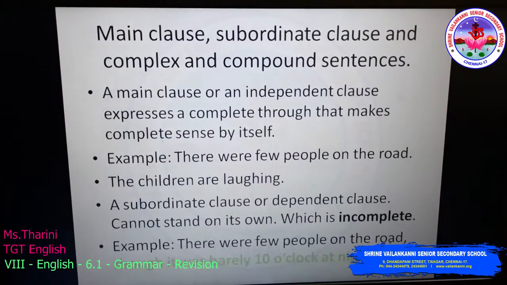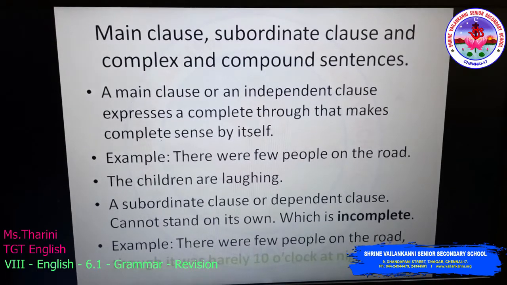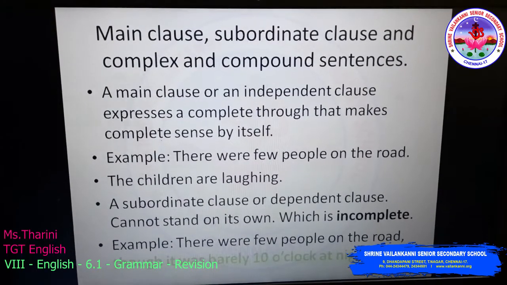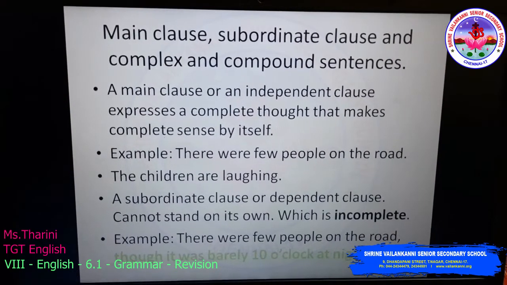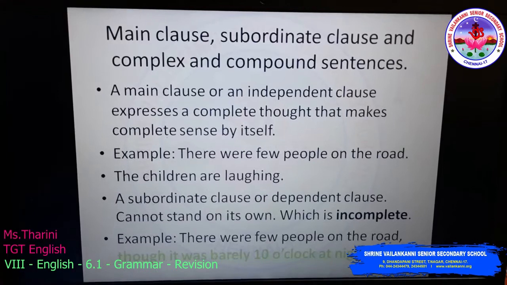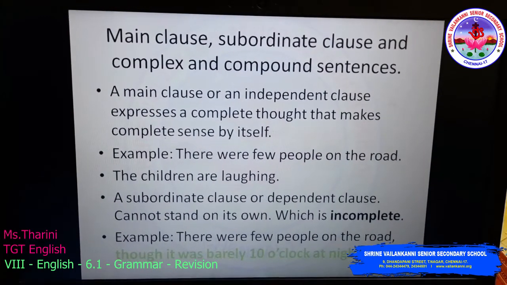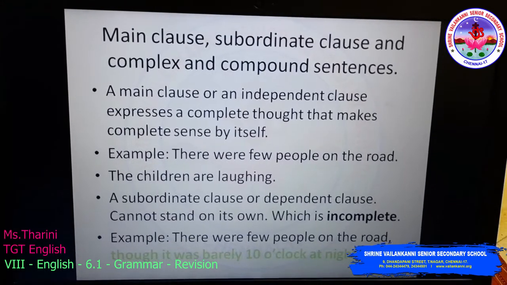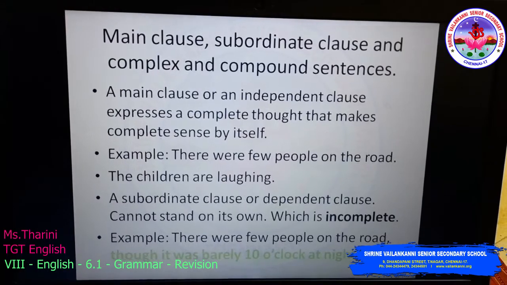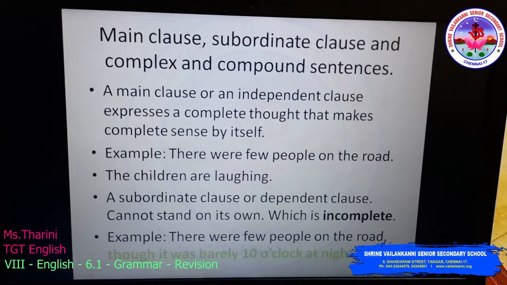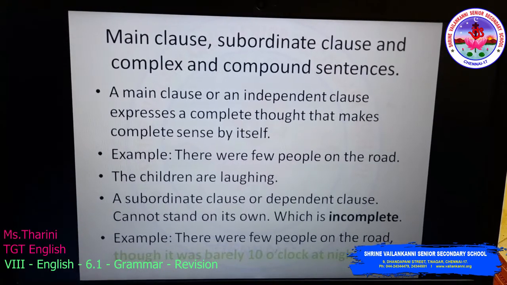Now we will see main clause, subordinate clause, and complex and compound sentences. A main clause or an independent clause expresses a complete thought that makes complete sense by itself. Example: there were few people on the road. The children are laughing. Here this clause is an independent clause. It is not dependent on anything, so it is the main clause.